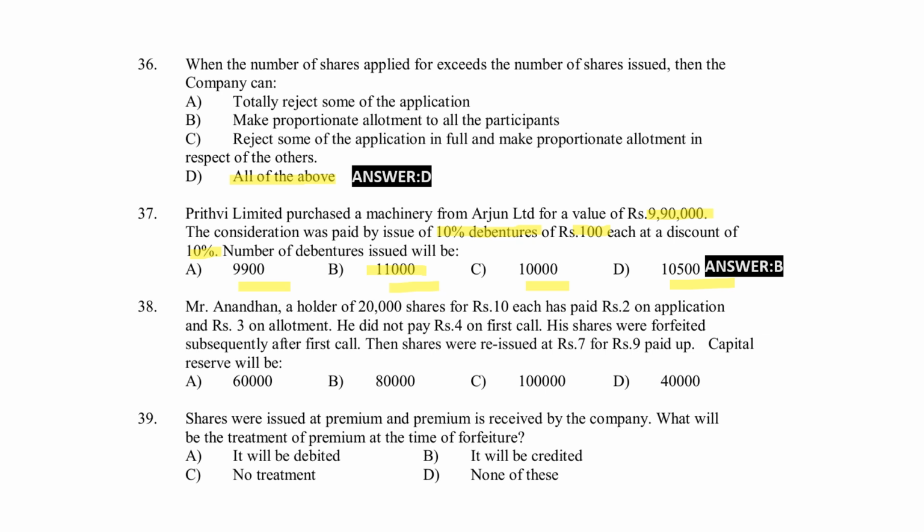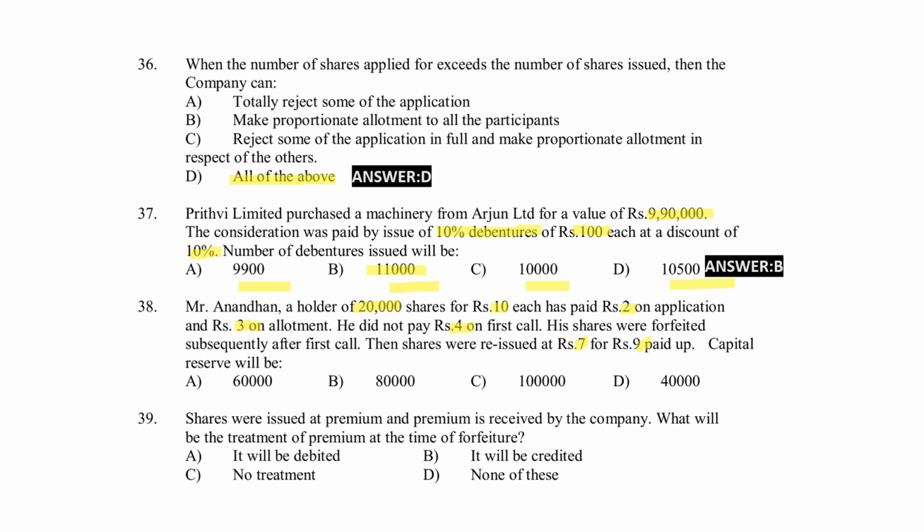11,000. Next, Mr. Anandan, a holder of 20,000 shares of rupees 10 each, has paid 2 on application and 3 on allotment. He did not pay 4 on first call and his shares were forfeited subsequently after the first call. Then shares were reissued at rupees 7 for rupees 9 paid up.